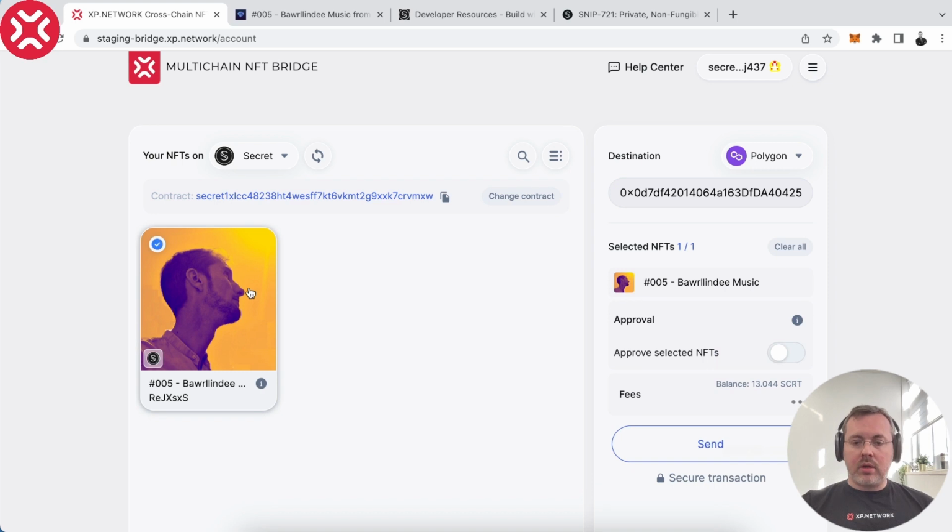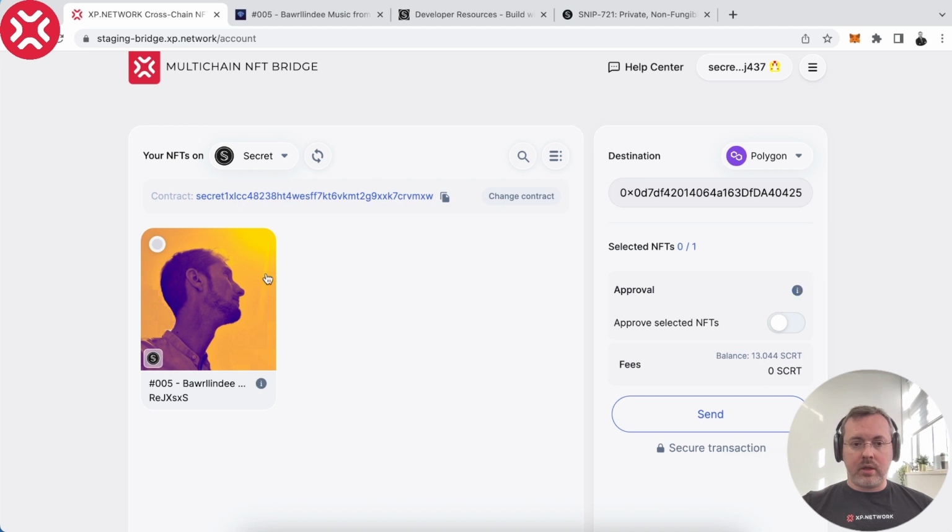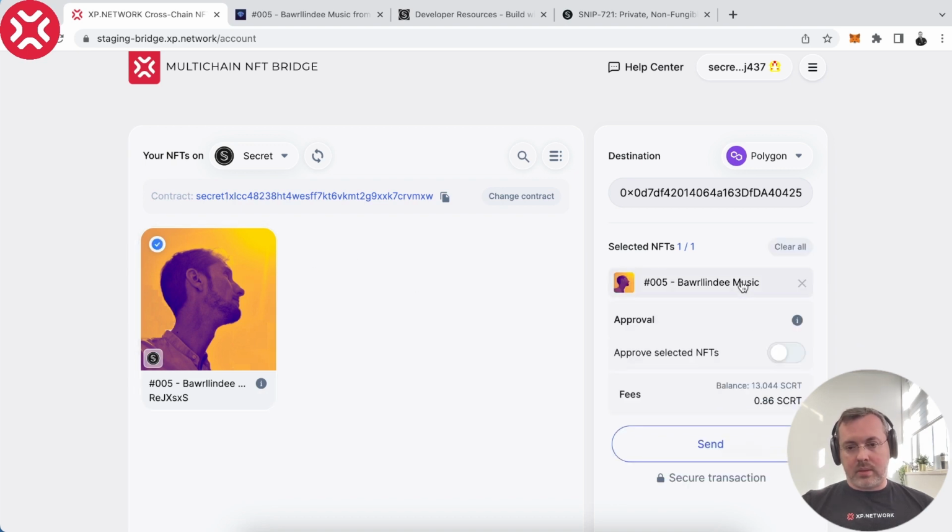Okay, so in order to start approval, I have to select at least one NFT. So I did it. I just clicked on the NFT card. This is how I select and deselect it. I can also select it like so, and I can deselect it here. If I select multiple NFTs, I can also deselect them from here. But this availability of selection and deselection of multiple NFTs can actually save you some time if you want to transfer several NFTs at once.